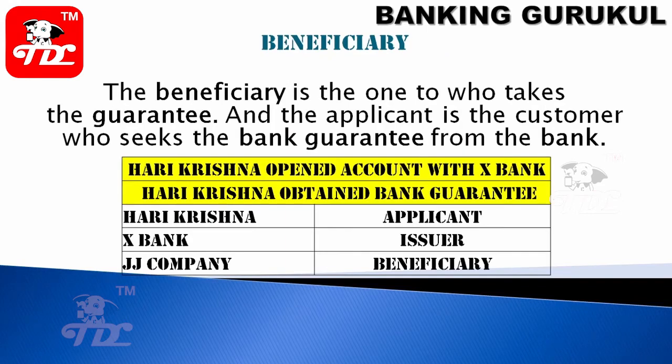The beneficiary is the one who takes the guarantee and the applicant is the customer who seeks the bank guarantee from the bank. For example, Hari Krishna opened an account with X bank and obtained a bank guarantee from X bank. Then Hari Krishna will be the applicant, X bank will be the issuer, and JJ company is the beneficiary.